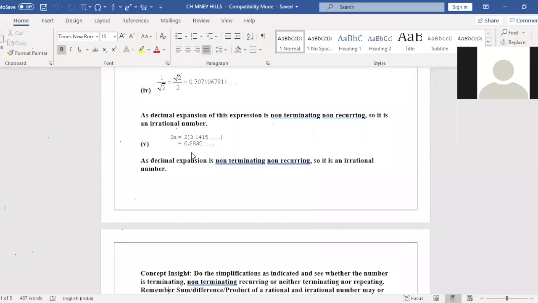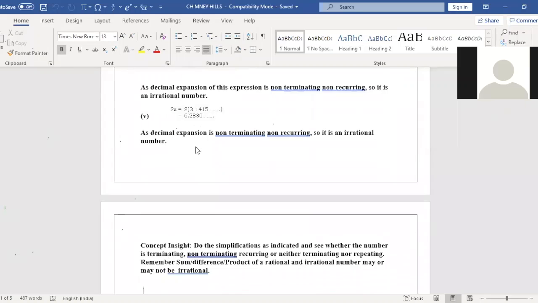Even if you divide 22 by 7, the number will not terminate and you will not get a repeating block. Am I clear, children? When pi is irrational, obviously 2 pi is also irrational. Already we have learned pi is non-terminating and non-recurring.